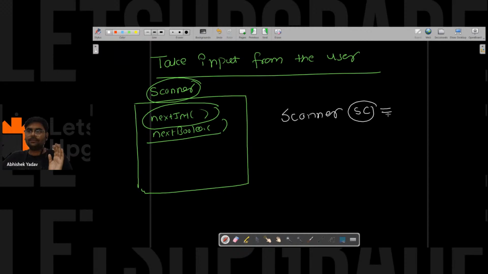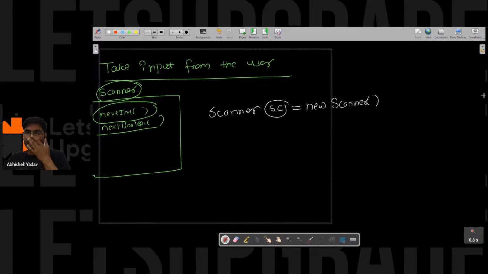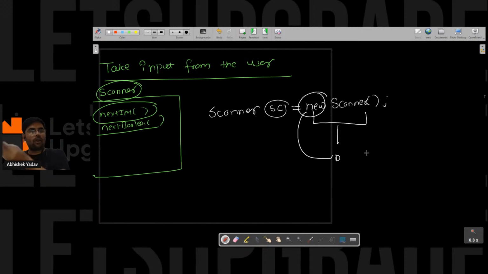After that, we write the equal to sign and new Scanner. So what happens? This new will help us create an object in the JVM.